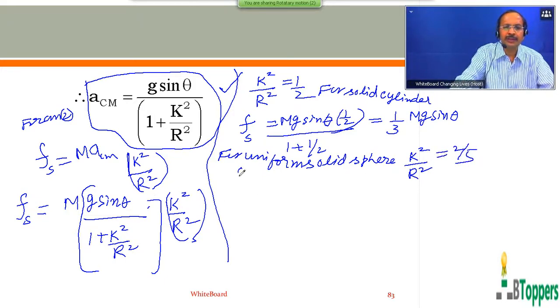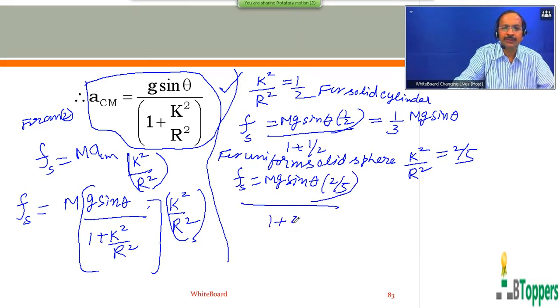Substituting K square by R square equal to 2 by 5, you get mg sin theta into 2 by 5 divided by 1 plus 2 by 5. You get 2 by 7 mg sin theta. Like that, for different objects, you can calculate in a similar way.